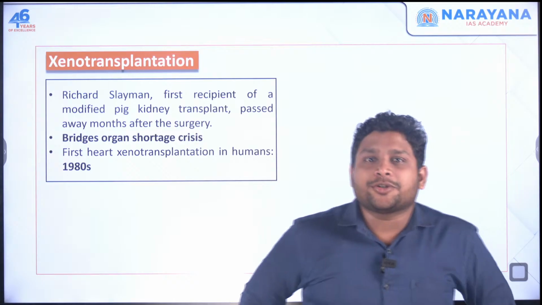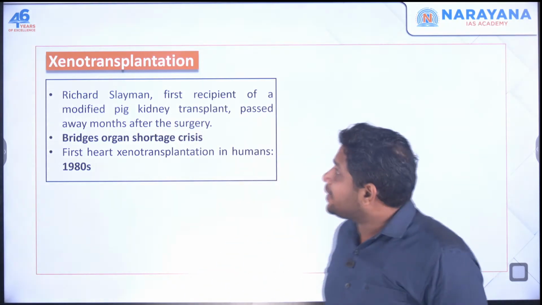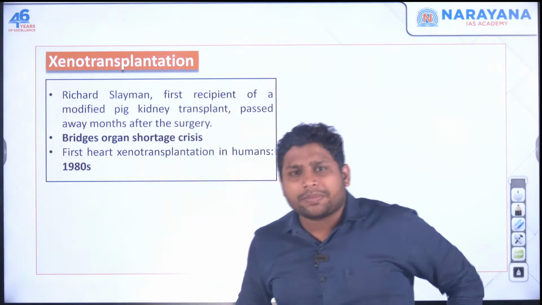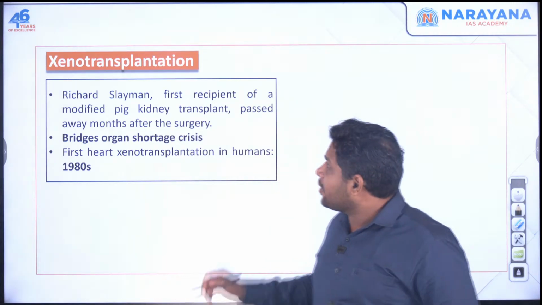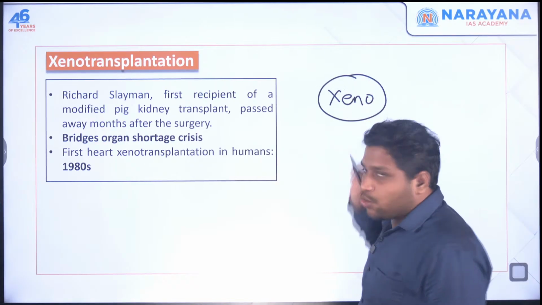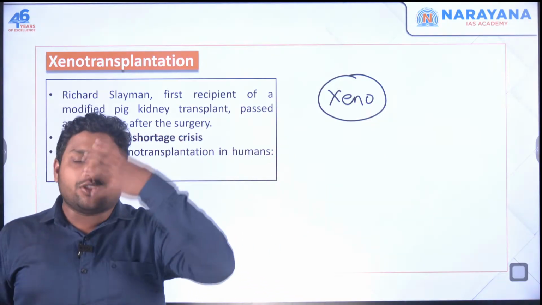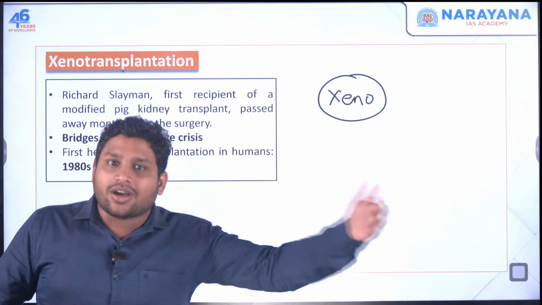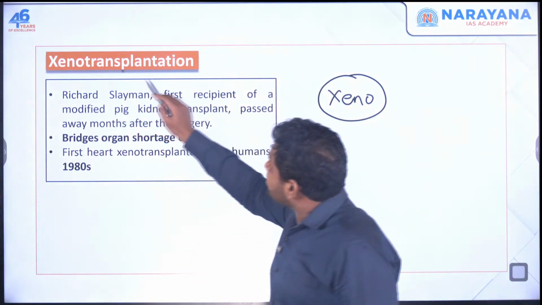Now the next topic. It's a very easy topic, I would say. The topic name is xenotransplantation. It was in the news many a time in the newspapers. Now see, simply understand what xeno is. Xeno means any foreign species. When you look at yourself, we call it auto. When you look at other species, other organisms, we call it xeno. So we are using the term xenotransplantation.